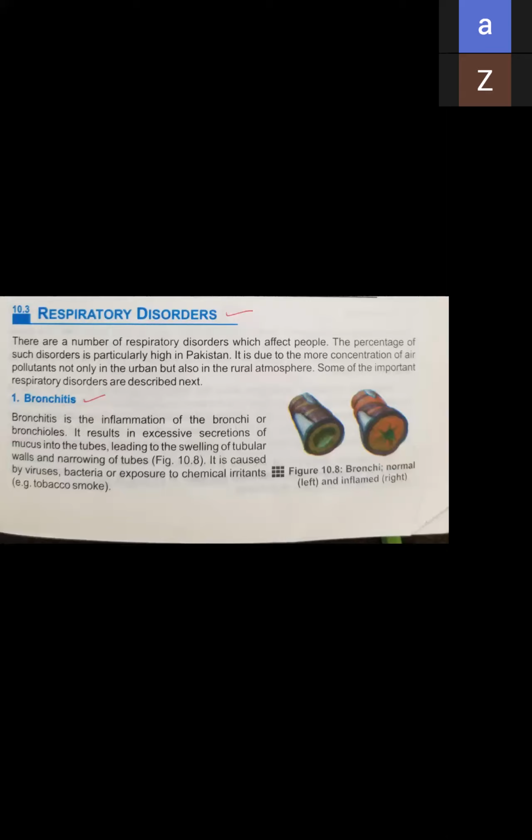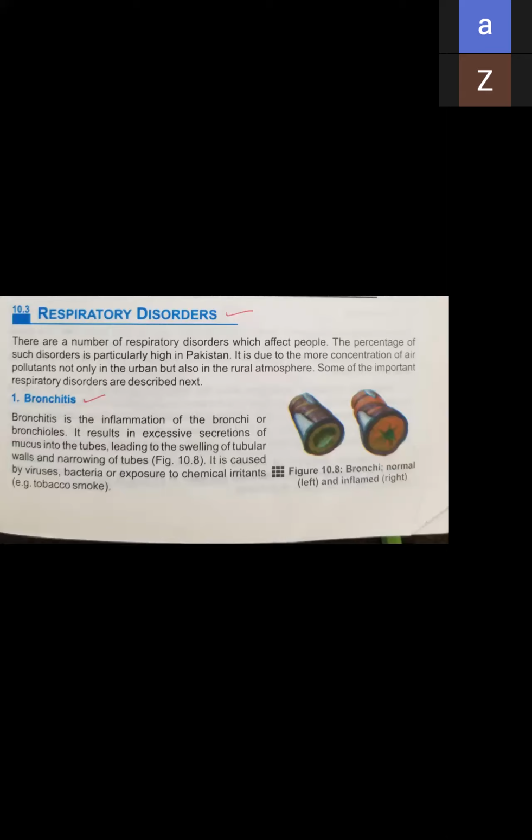When you have to learn and write bronchitis in your register, first of all you have to give the introduction: what is bronchitis? It is the inflammation of the bronchi. Next you will tell the cause of bronchitis, the reasons, and after that its types.